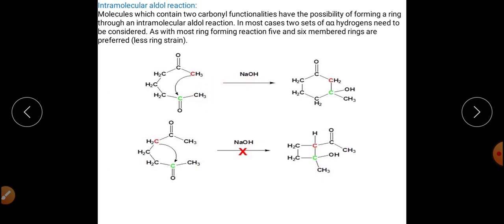So for intramolecular aldol condensation, we will have to see from which particular place the acidic proton can be eliminated. Moreover, the other site also has crowding. Secondly, there is also an R group, so hydrogen will be abstracted from this particular carbon only. So this is your intramolecular aldol type of reaction. Now we will come to one more point: so far we have discussed the self condensation of either aldehyde or ketone.